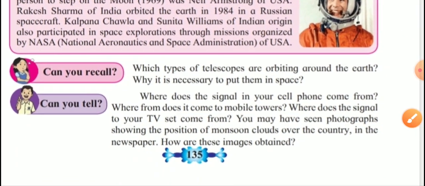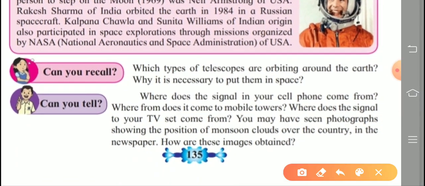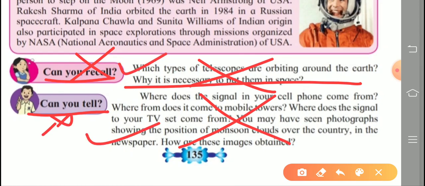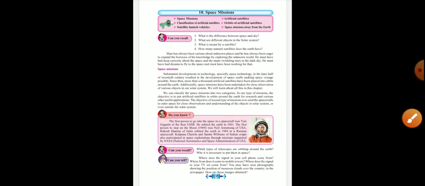Next, remaining two also omitted. Can you recall, omit this point? And can you tell this is also omitted from our syllabus, but you self revise both these points. No question is asked related to this, but for your extra knowledge you do the self study of these questions given here. Getting? Next.